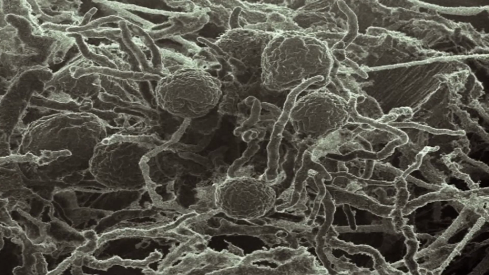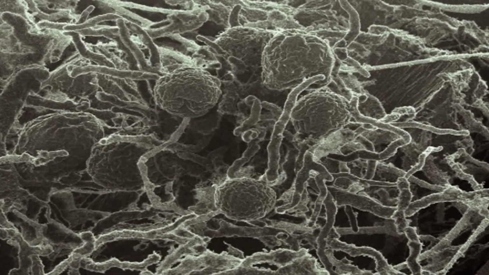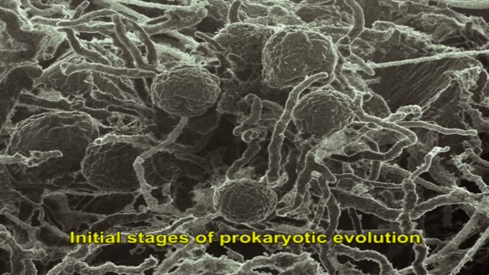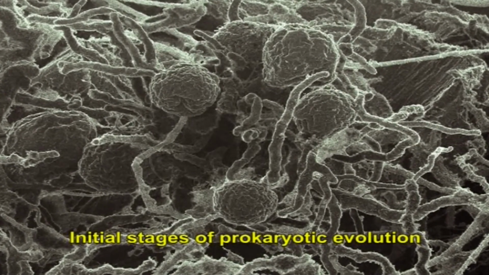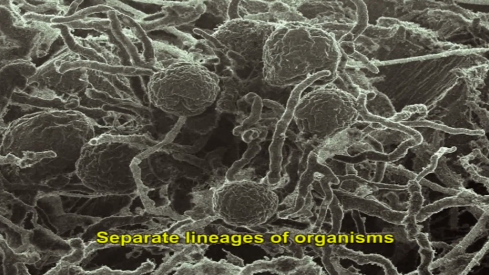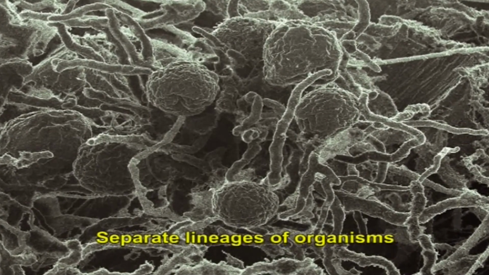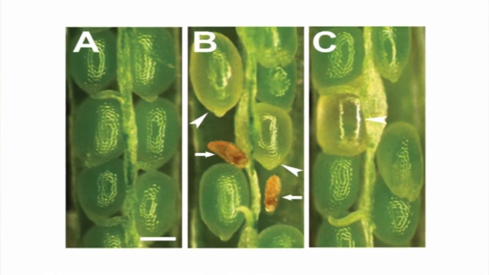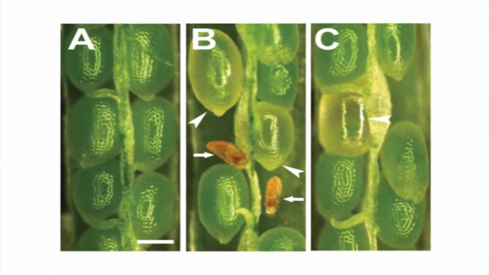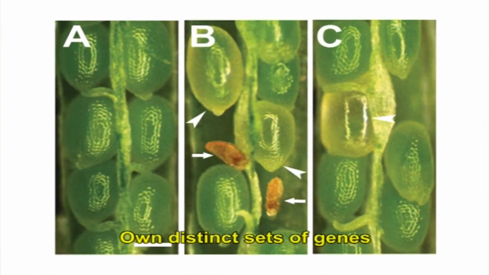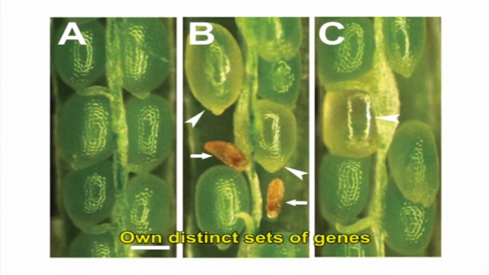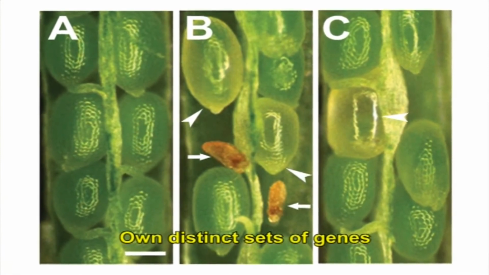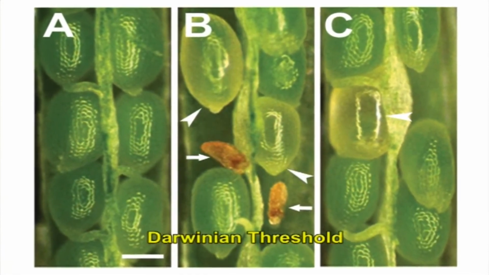It has been suggested that the rate of HGT was very high in the initial stages of prokaryotic evolution, and therefore, there were no separate lineages of organisms. Only when the HGT rate began to decrease would lineages begin to arise with their own distinct sets of genes. Evolution would then turn out to be more tree-like. This phenomenon has been called the Darwinian threshold.